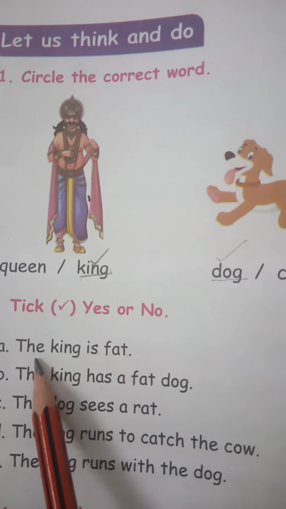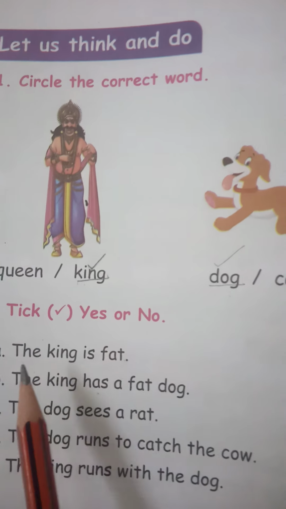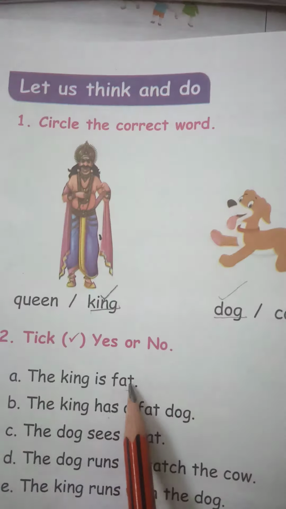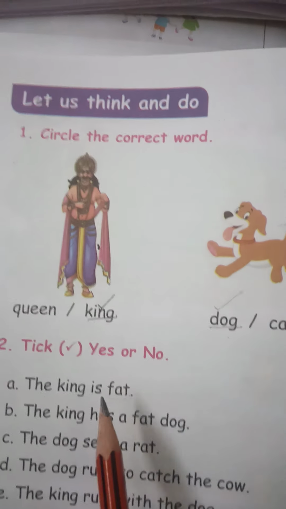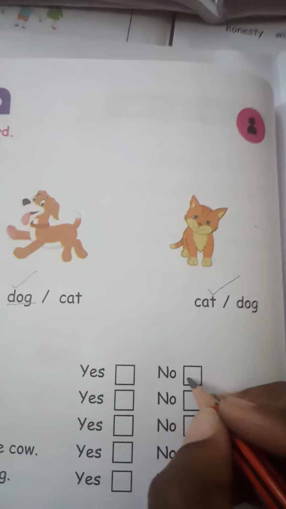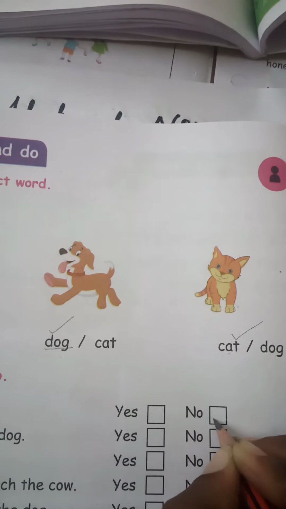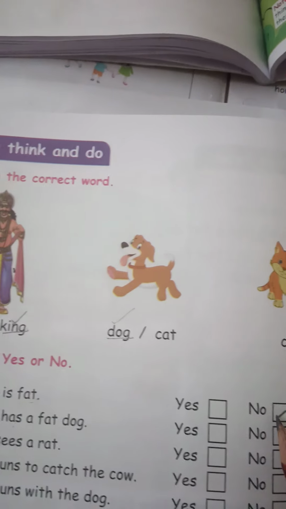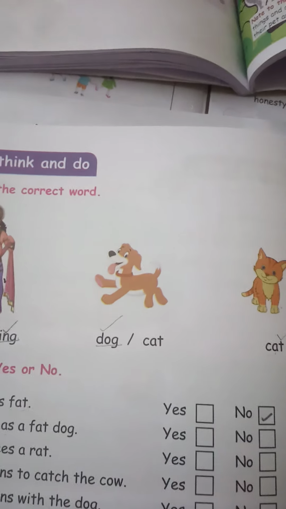But what is the statement they have given here? The king is fat. So it is a wrong statement. So tick no in this. The king is very thin, right? But they have given the king is fat. So it is not the correct answer. So you have to tick no.